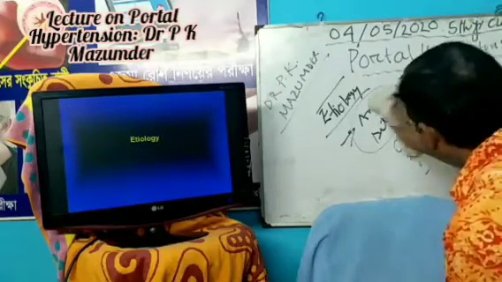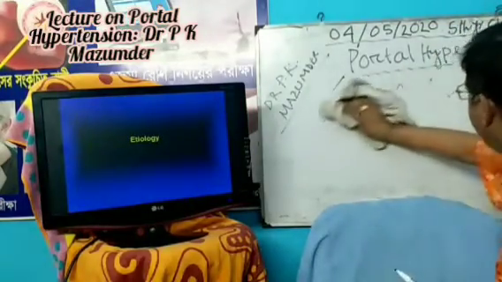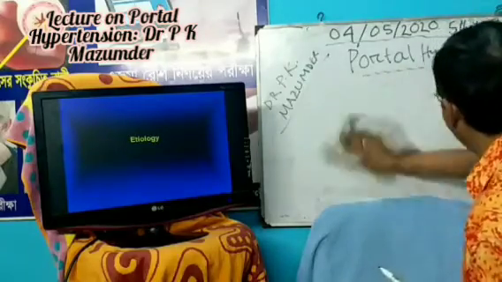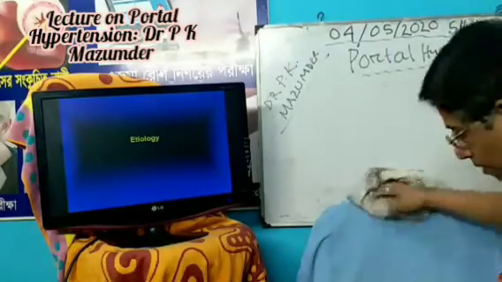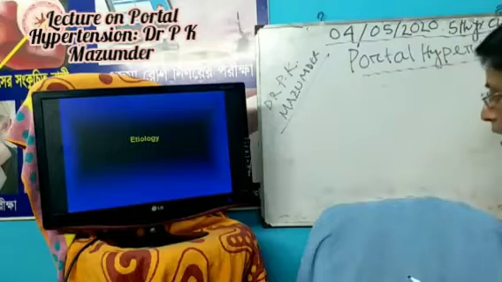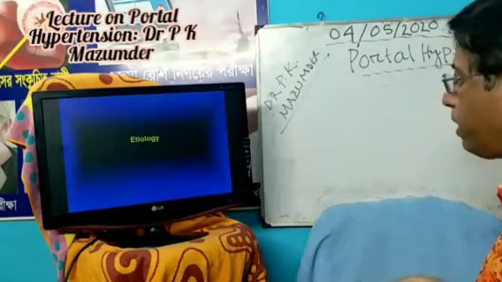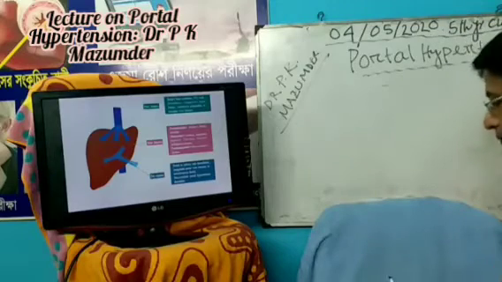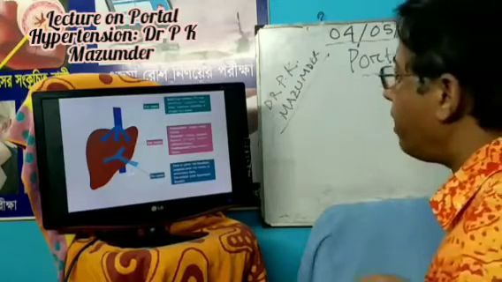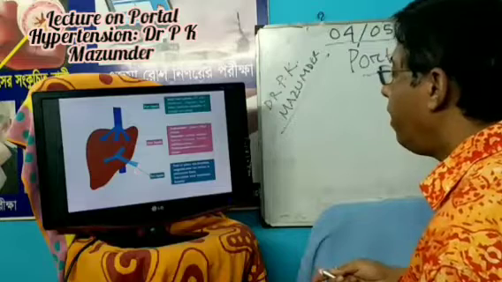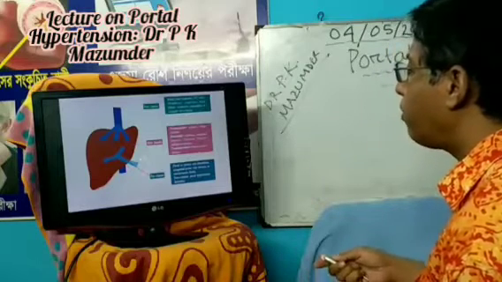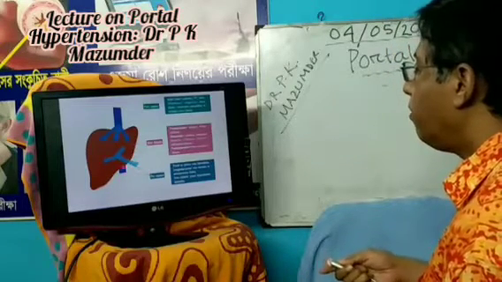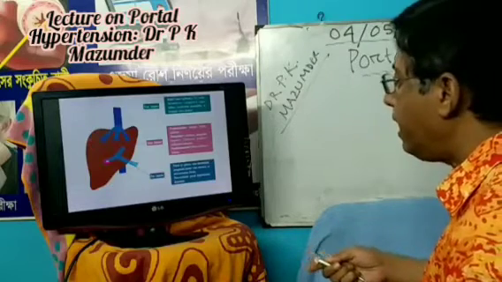Now, if we divide the etiology according to the site of obstruction, this is the prehepatic, which usually occurs in portal vein pathology, and this is the intrahepatic.